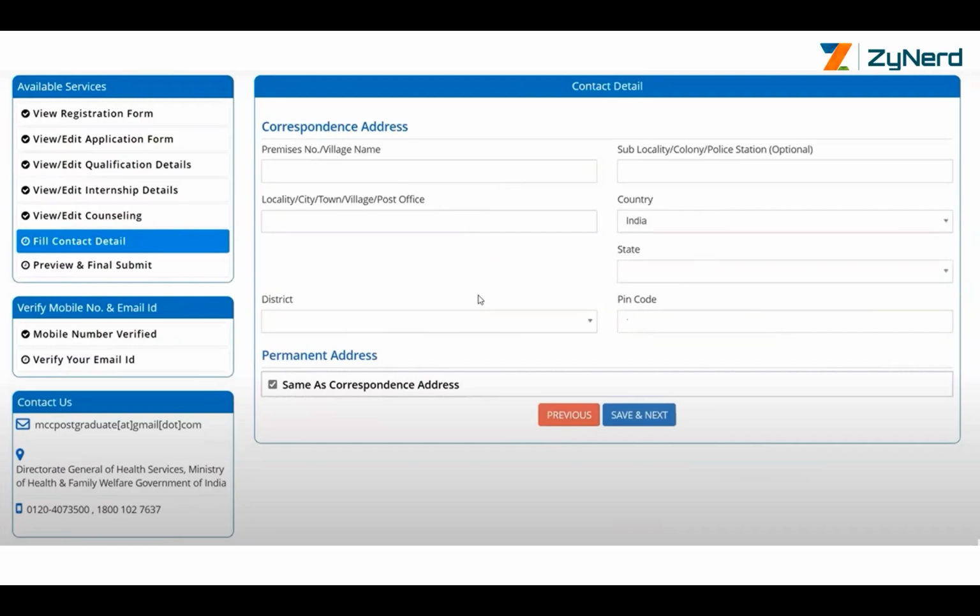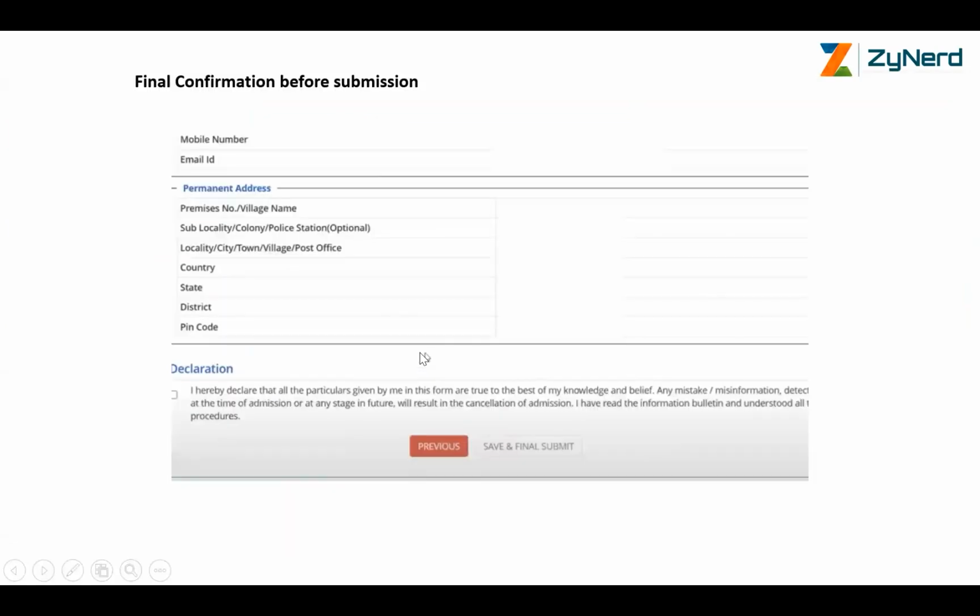This has to be an address where they can correspond. They will not send you letters asking for your admit card or score, or the final allotment letter. None of this will be sent through post, so don't worry about it. Mention some correspondence address, wherever you are staying or whichever address is available. It need not necessarily be the same address as in your ID cards, voter ID card, etc. If your permanent address is the same as the correspondence address, mention that.